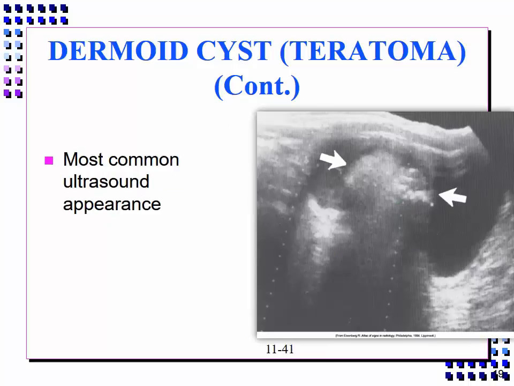The most common ultrasound appearance of a dermoid cyst is a complex, primarily solid mass containing high-level echoes arising from hair or calcification within the mass. In this image, we're looking at a sagittal sonogram that demonstrates only the near wall of the dermoid because of the acoustic shadowing from a hairball, producing the so-called tip of the iceberg sign.